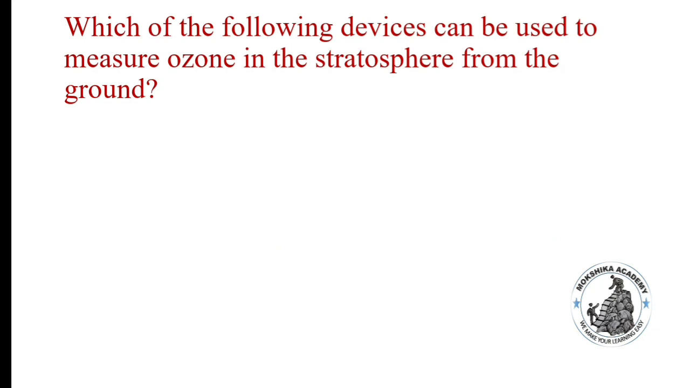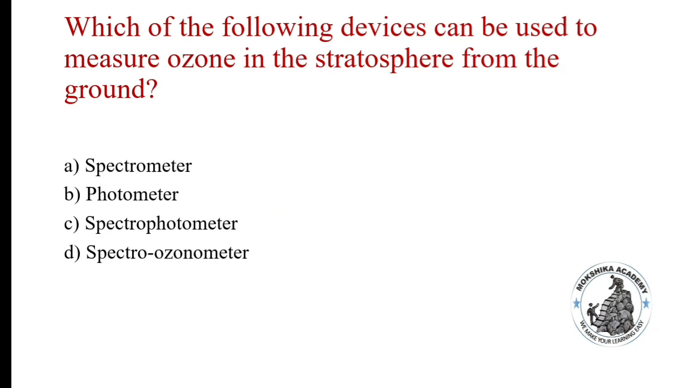Which of the following devices can be used to measure ozone in the stratosphere from the ground? Spectrometer, photometer, spectrophotometer, spectroozonometer. Option C is the correct answer, spectrophotometer. The spectrophotometer is the meter which is used to measure the ozone in the stratosphere layer.